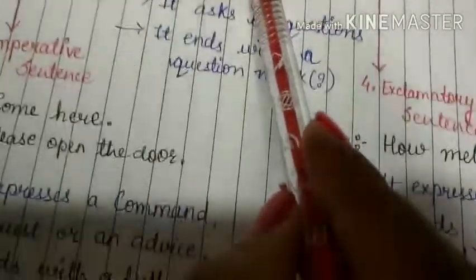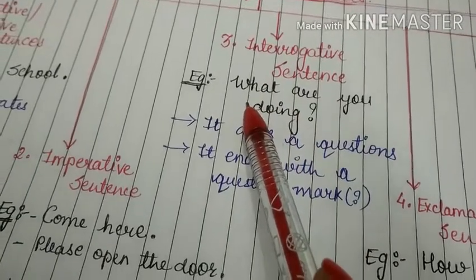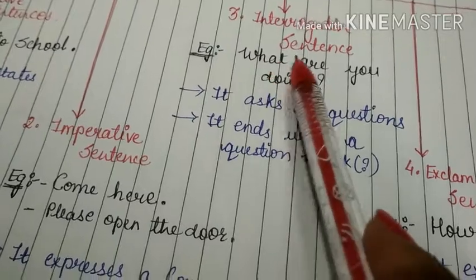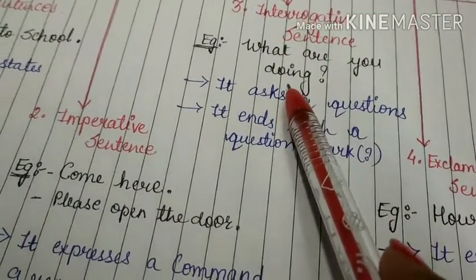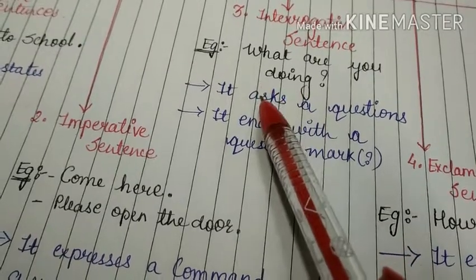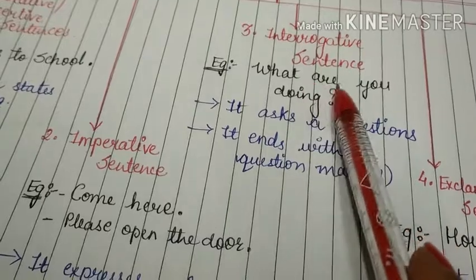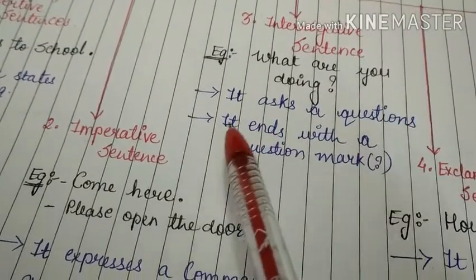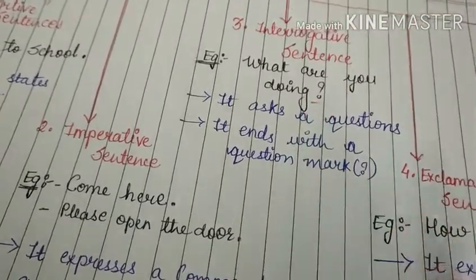Now number 3, interrogative sentence. Here example is what are you doing? In this example, this asks you a question that what are you doing. So interrogative are the sentence that ask a questions and it always ends with the question mark.